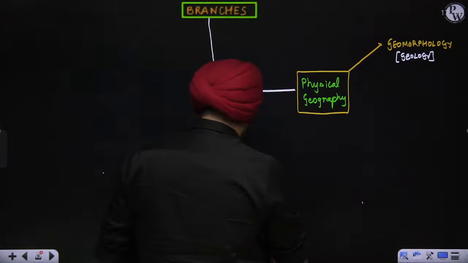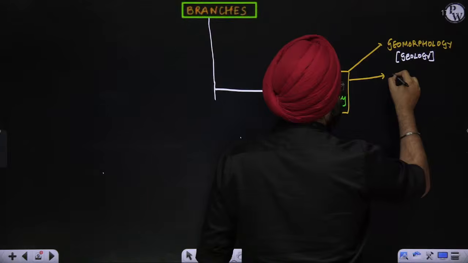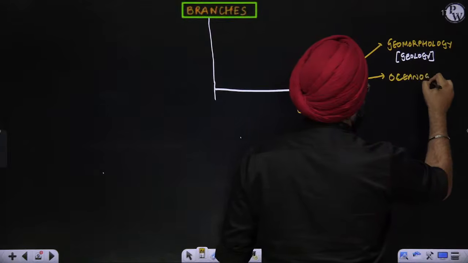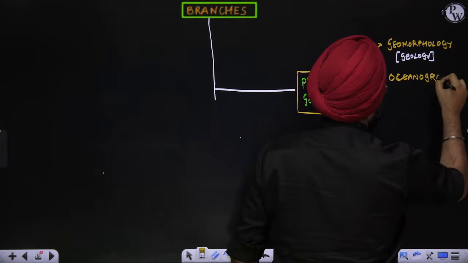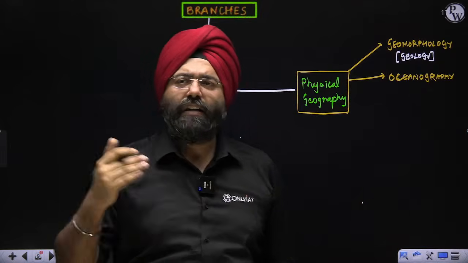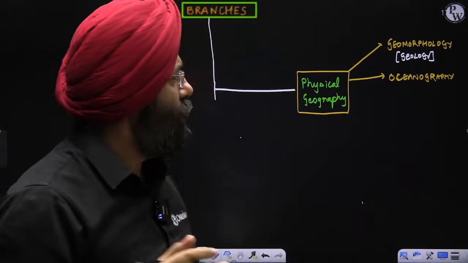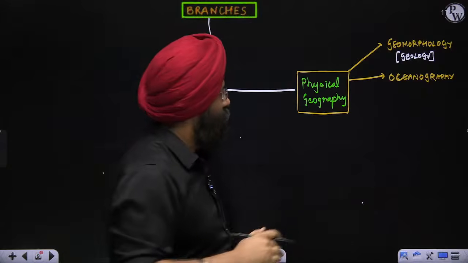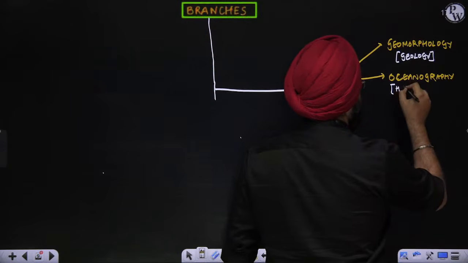Second branch which we talk about is, let us say, oceanography, where we talk about oceans, the aspects of tides, waves, currents, and all those dimensions associated with them. Yes, exactly. Geomorphology is basically the study of landforms. Absolutely correct. Oceanography is inspired from which subject? Hydrology.